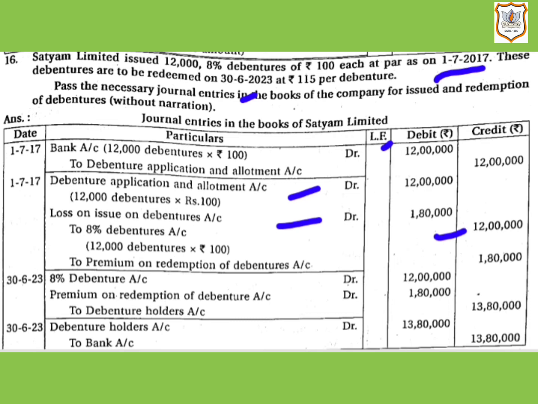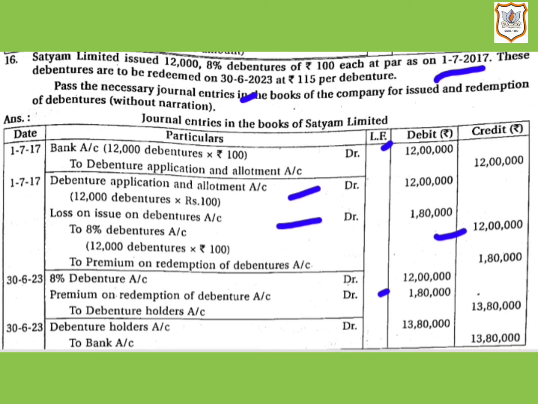Then let us see the journal entry at the time of redemption. Here 8% debentures account will be debited by rupees 12 lakh, that is at face value of debentures. Then premium on redemption of debentures account will be debited by rupees 1,80,000, that is 12,000 debentures multiplied by rupees 15, that is the premium amount to be paid at redemption.